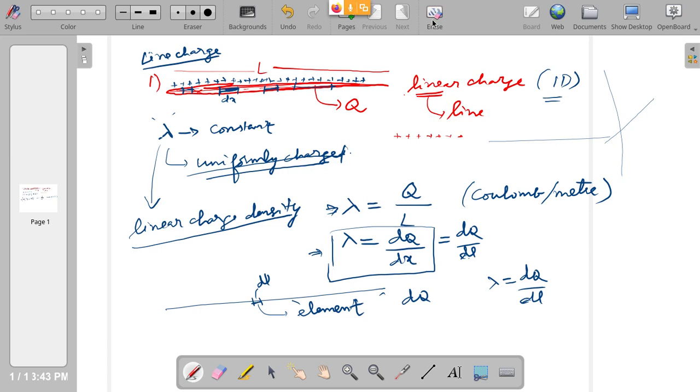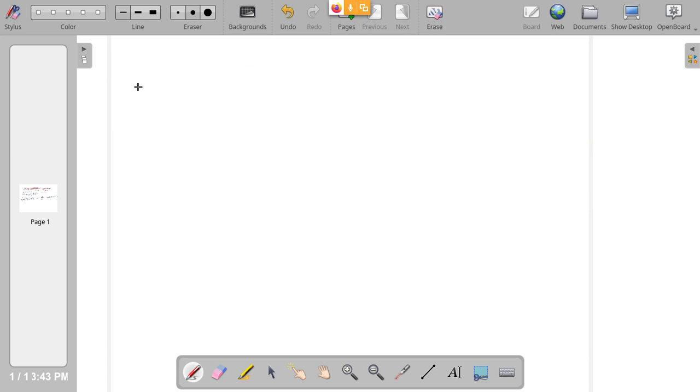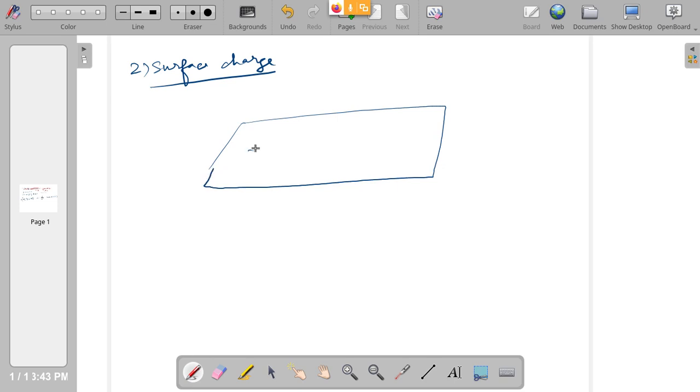The next one, the second type, is the surface charge. What is the surface charge? If charge is distributed over a surface uniformly, for example on a sheet of paper, you can imagine a sheet of paper with a lot of charges on it. How many? You cannot count that many. Continuously charges are there everywhere.